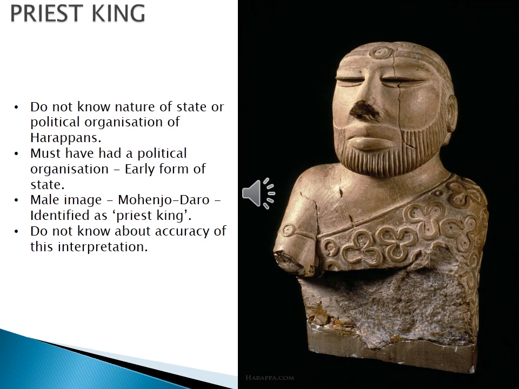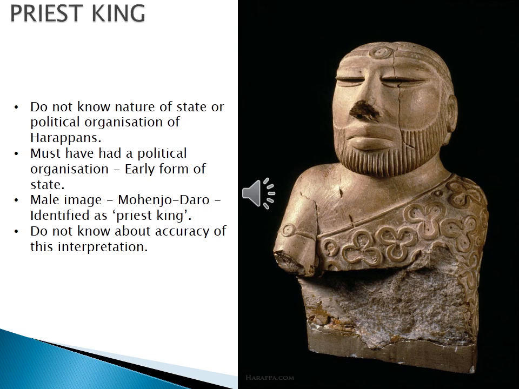We get some details, but we don't know the language system. We don't know the language of the Indus Valley people. If their language system were identified, we would be able to know a lot of things from them. Till now we don't know about their political organization, but they must have had a political organization at the level of an early form of state.